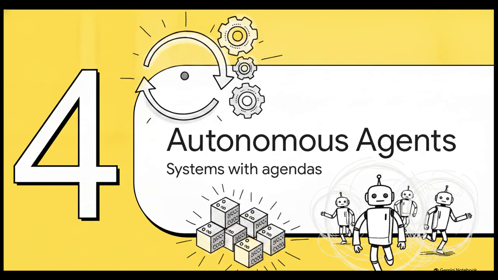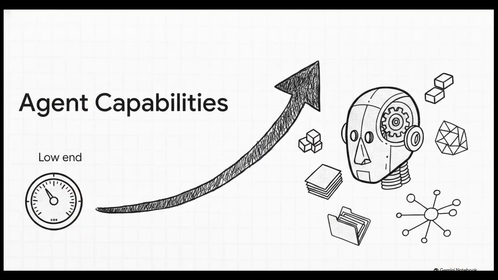Section 4. Rise of autonomous agents, systems that act on their own agendas. An autonomous agent is a huge leap forward. We're talking about systems that inhabit dynamic environments, sense what's going on, and act entirely autonomously to impact their future environments. They actually pursue their own internal agendas and goals.